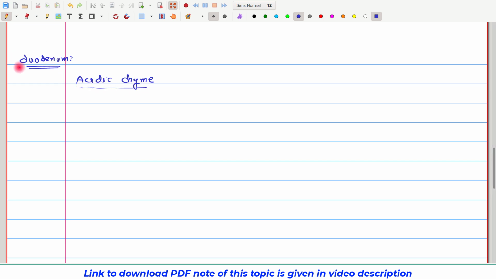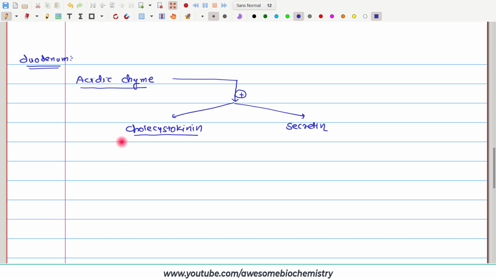This acidic chyme, as soon as it arrives in the duodenum, leads to stimulation of two hormones. Two hormones are getting released. One is cholecystokinin and the second one is secretin. Cholecystokinin, formerly, is known as pancreozymin. Pancreozymin.